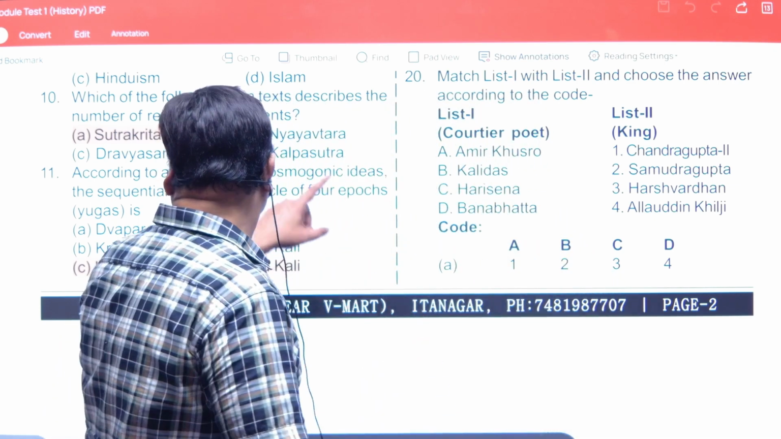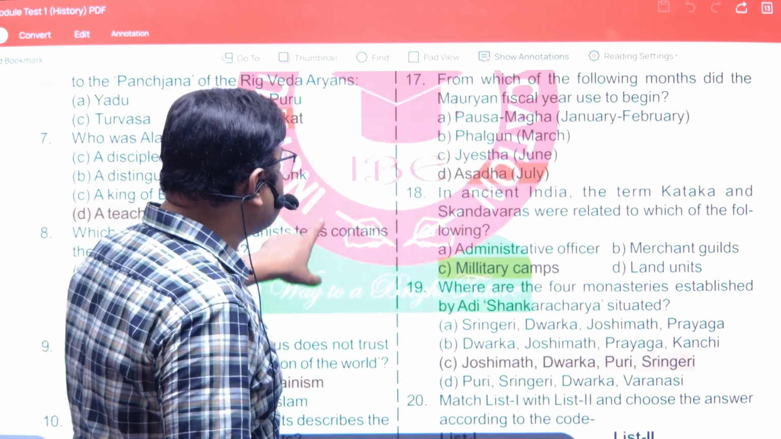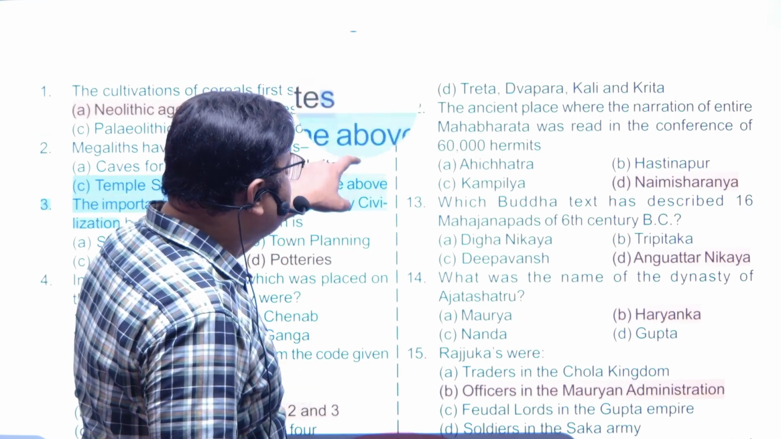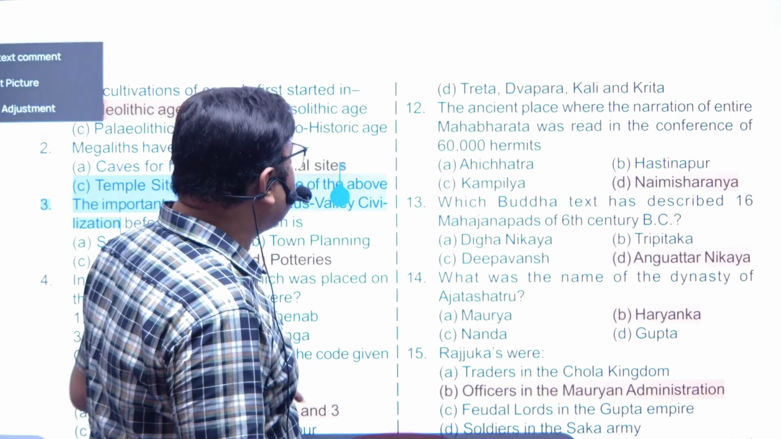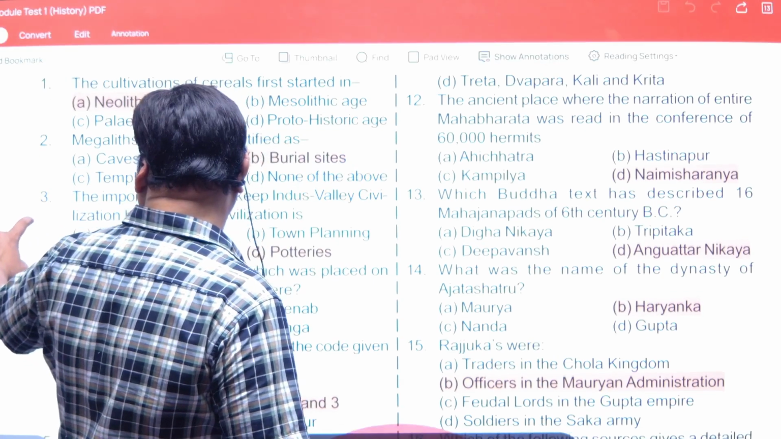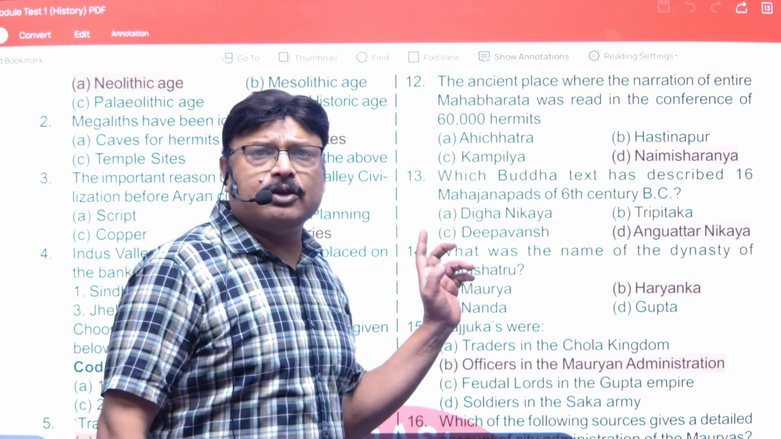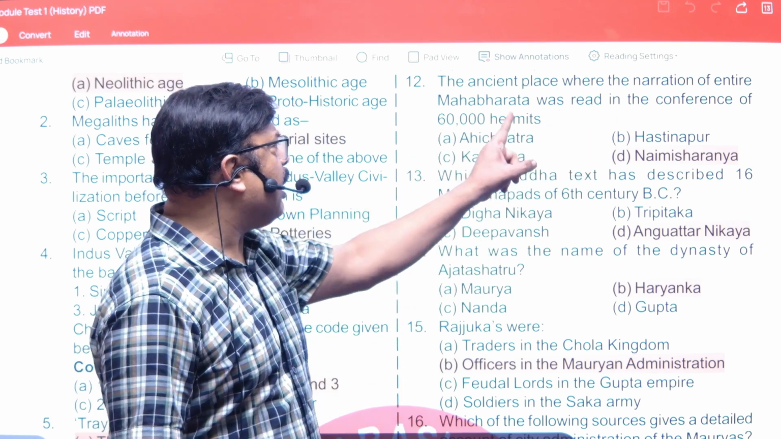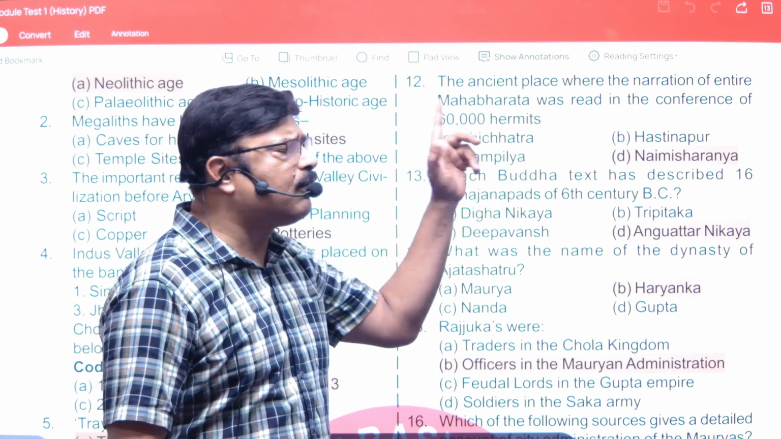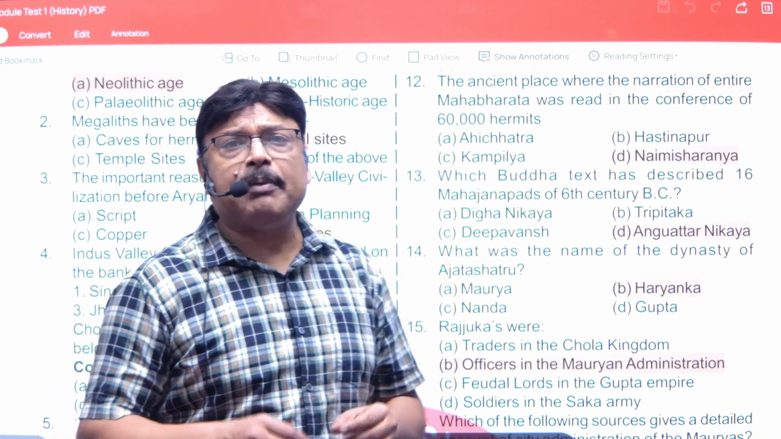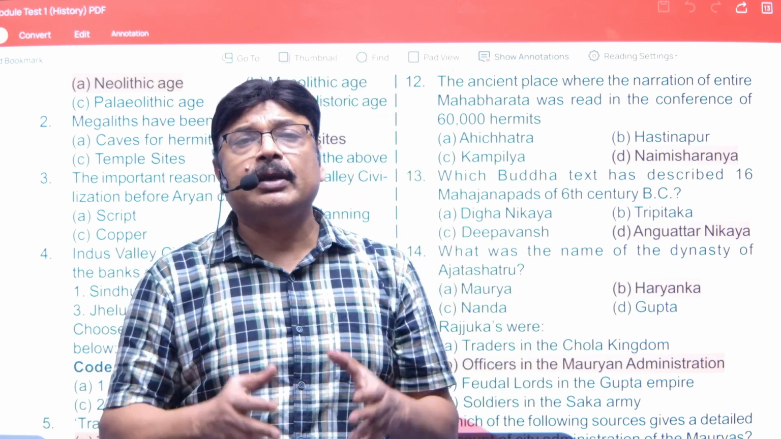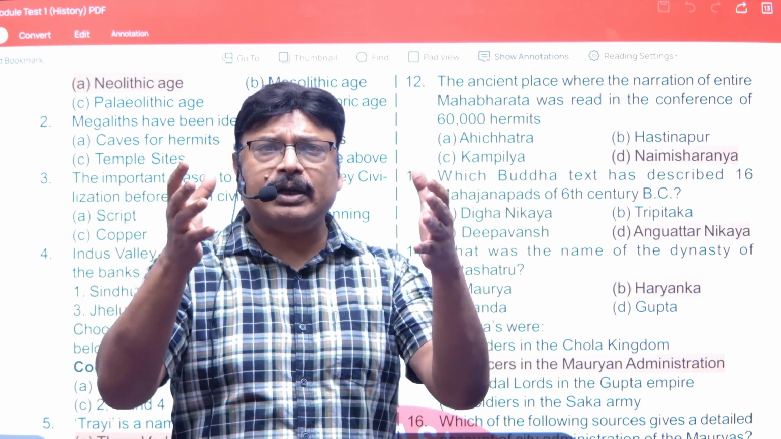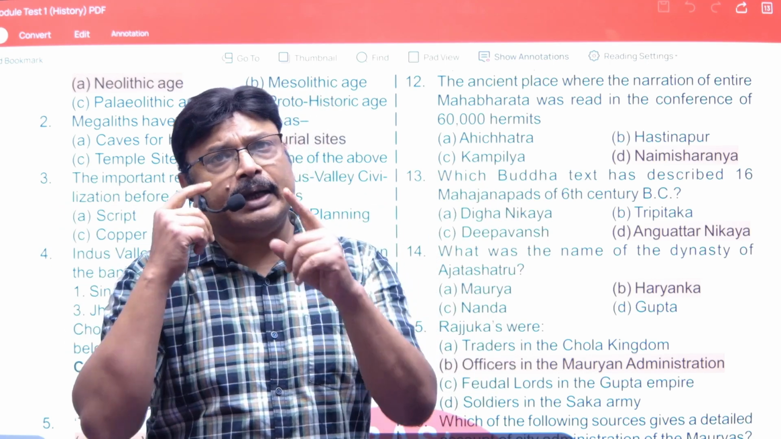Now we will come to 12th question, and this 12th question is about the ancient place where the narration of entire Mahabharata was read. It's a very nice question and very deep question as such. This was asked in UPSC examination as well. Now, the ancient place where the narration of entire Mahabharata was read in the conference of 60,000 hermits. Now, it is Naimisharanya, on the invitation of Ved Vyasa, right? All the 60,000 hermits have assembled, right? And this is the answer.